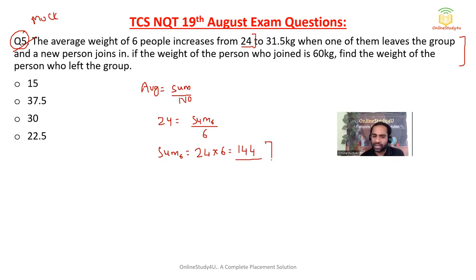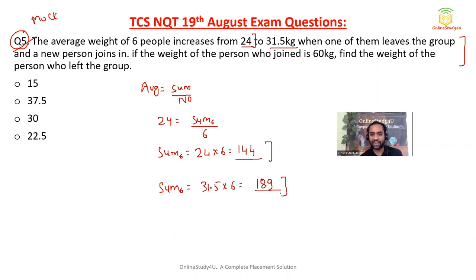So earlier the total age was 144. Okay, now what has happened? Their average age has increased, so total age will also increase. So total age will be average into number, so 31.5 into 6. 6 5s are 30, 6 1s are 6 plus 3 will be 9, 6 3s are 18.